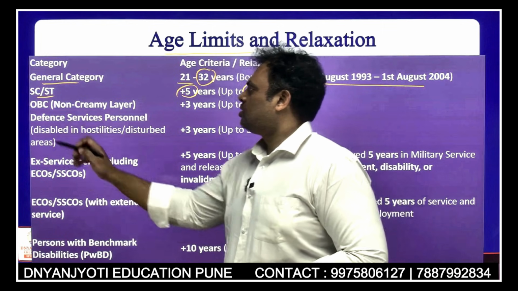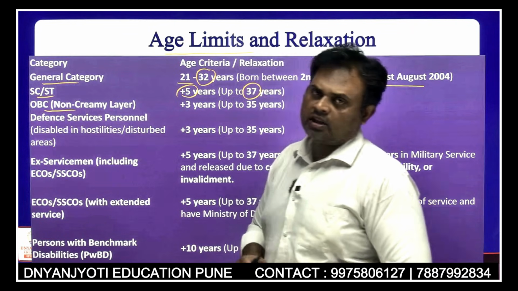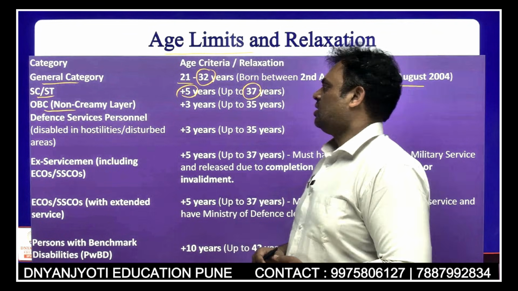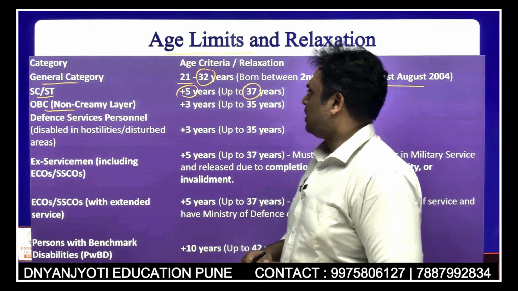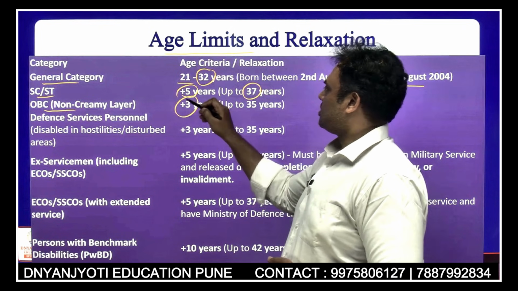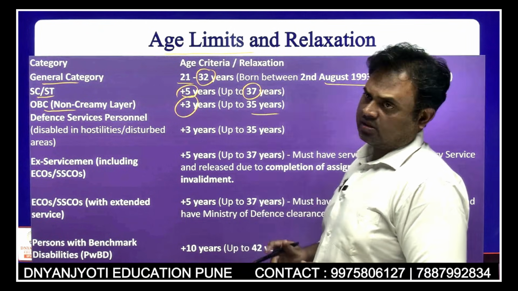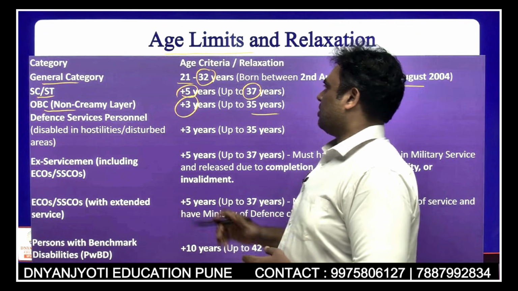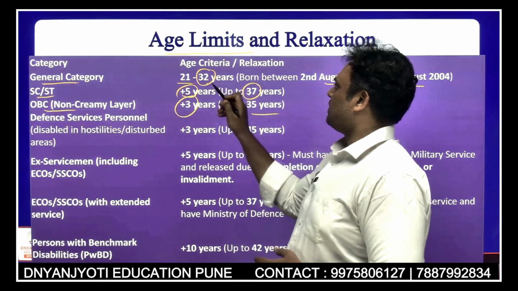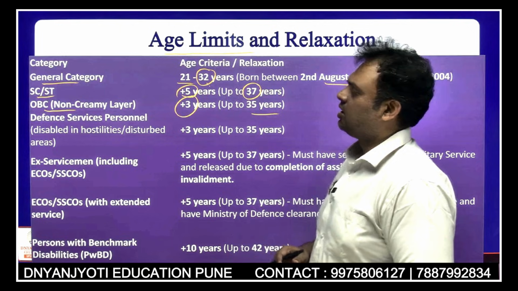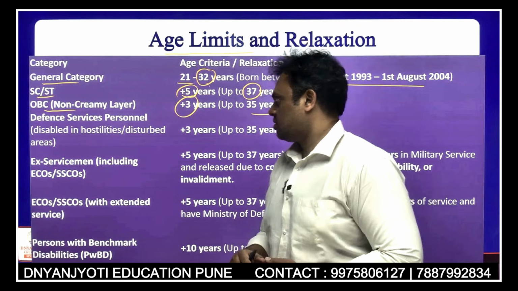A person belonging to Other Backward Classes, especially non-creamy layer, has a 3 years relaxation and can appear up to 35 years. So 32 plus 5 is 37, and 32 plus 3 is 35 years.